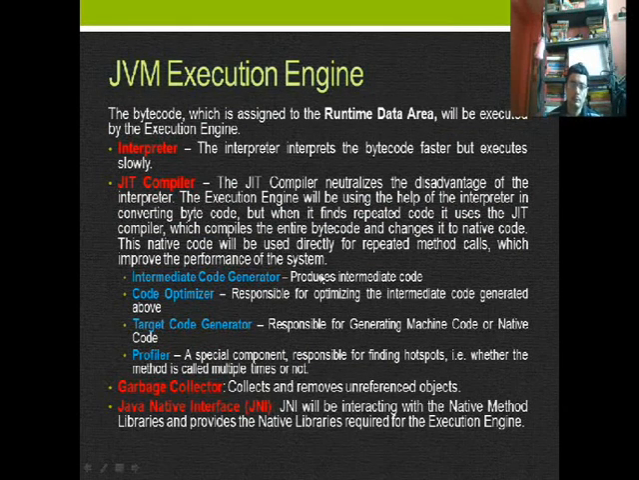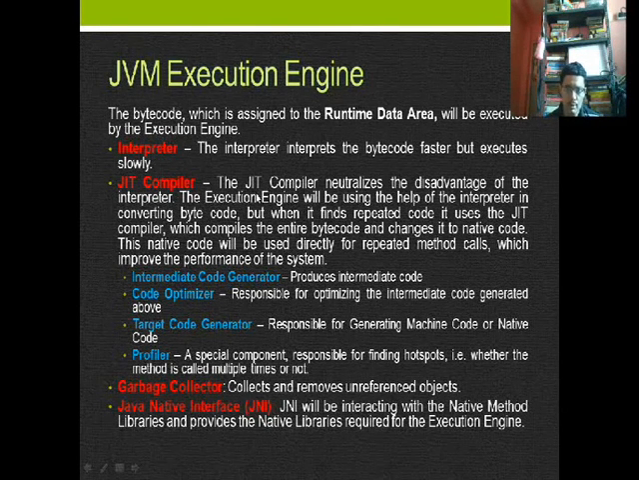Now, the next task of the JVM is the JVM execution engine. The byte code which is assigned to the runtime data area will be executed by the execution engine. There are several parts and subparts. Here the interpreter. The interpreter interprets the byte code faster but executes slowly, because it takes one instruction at a time, executes, and then takes another instruction.